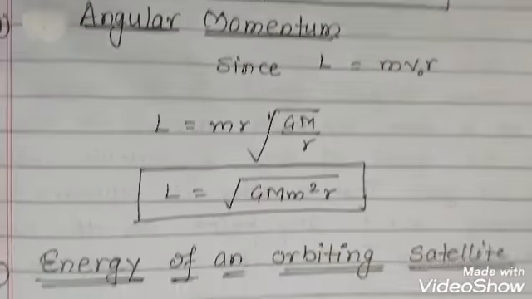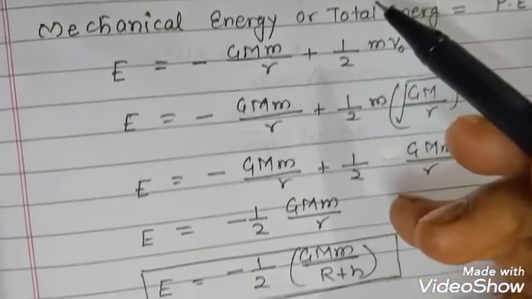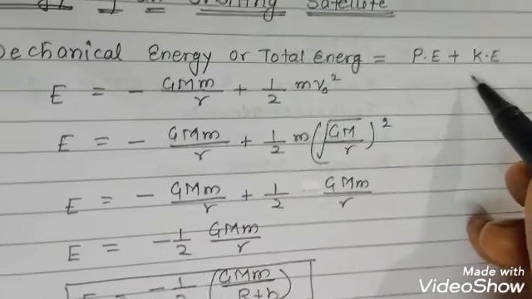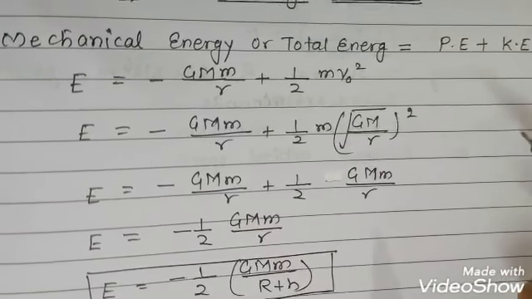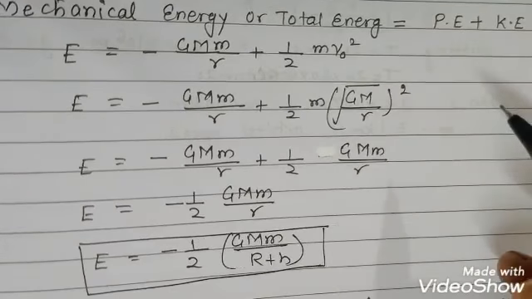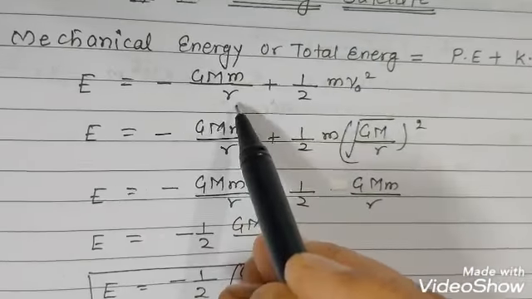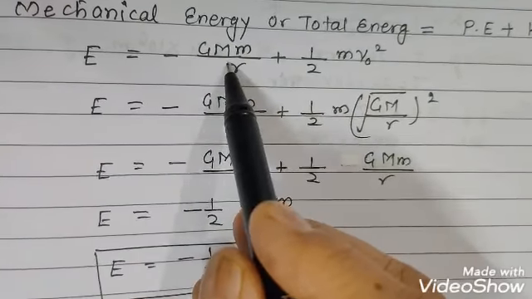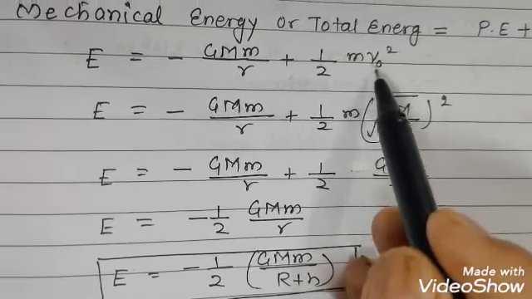Now we'll see the energy of an orbiting satellite. We know that very well, the total mechanical energy is the sum of the potential energy and the kinetic energy. We have derived the formula for the potential energy of an object at any point in the gravitational field, and that will be equal to minus GMm/r. So the mechanical energy E is equal to potential energy, that is minus GMm/r, plus kinetic energy, that is half m v₀².